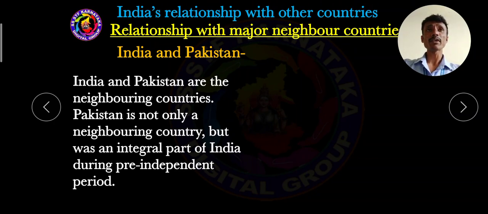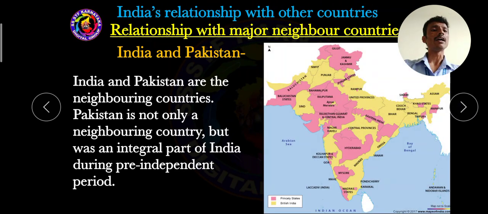Before 1947, India and Pakistan were joined together as one country. But after independence, on August 14, 1947, Pakistan separated from India. Then on August 15th, 1947, India became an independent country. So before the independence of our country, Pakistan was an integral part of India.